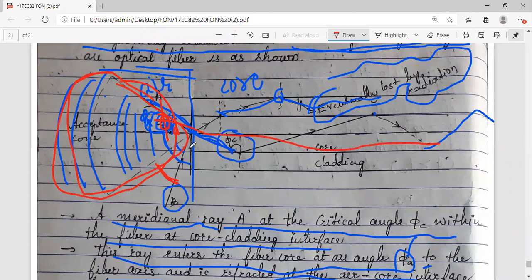Otherwise, if it is outside the range, for example for light wave B, what is happening? There is a refraction, the light enters the cladding and eventually it gets lost into the air as radiation. This is about the acceptance angle. So we have covered two topics today. One is total internal reflection, the other one is acceptance angle.